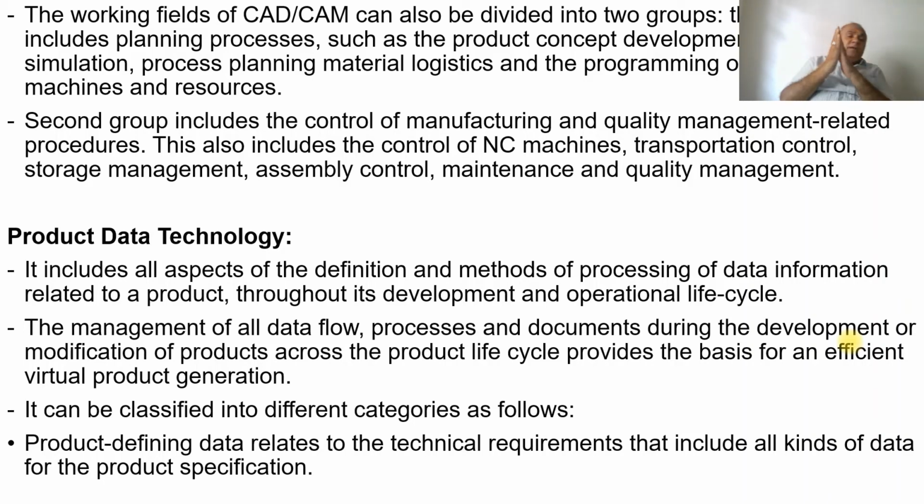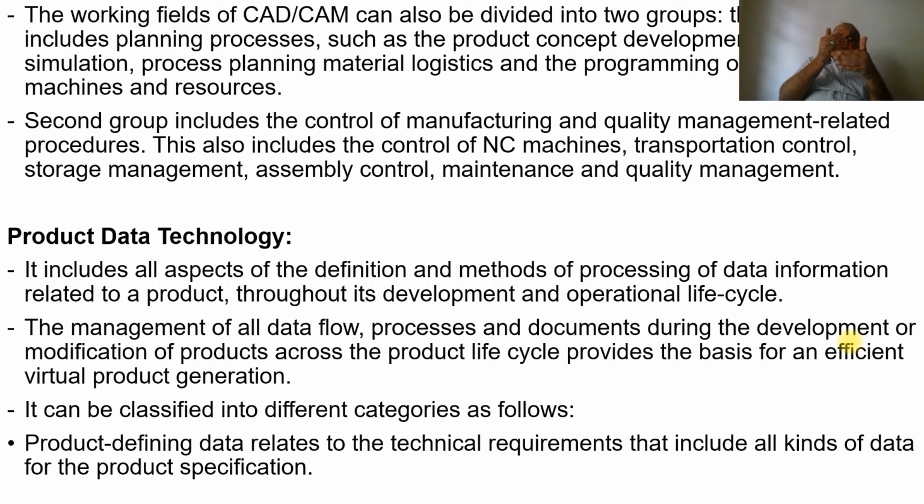So at every stage we need to have proper planning. In the control of manufacturing, you also require quality management. Of course, once the product has been manufactured, you need to have the quality of that. Once the NC machines are involved, we need to have the programming done to perform that particular operation.